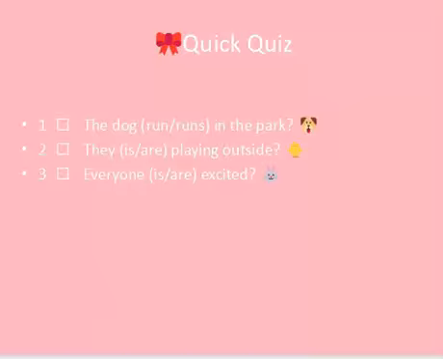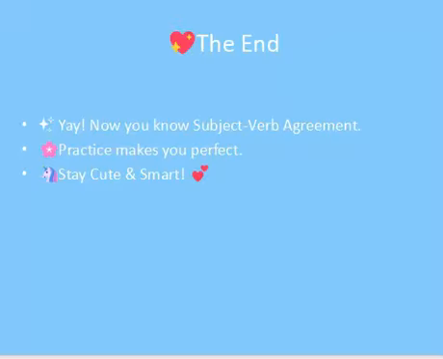Second, they playing outside, is or are? So they is plural, so we will use the plural verb, which is are. Everyone is singular, so we will use the singular verb, which is is. Everyone is excited. The end.